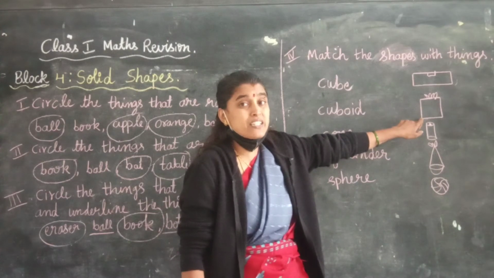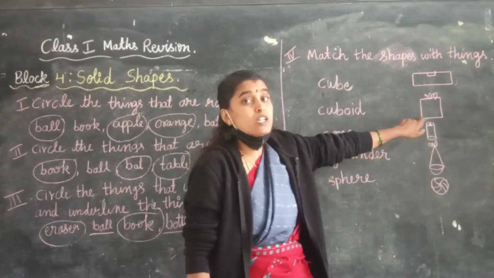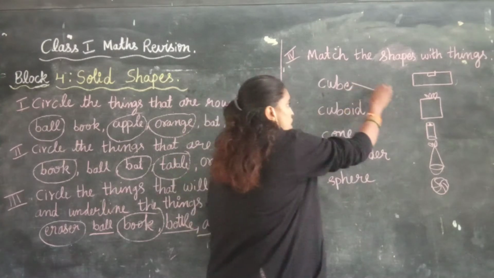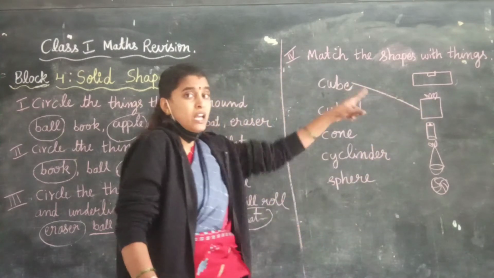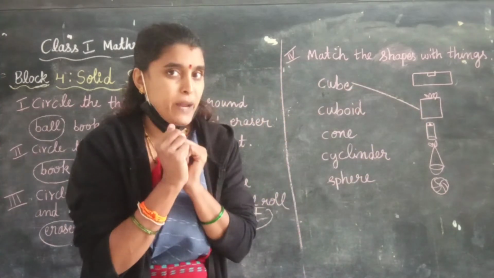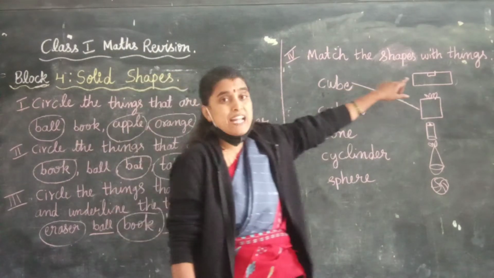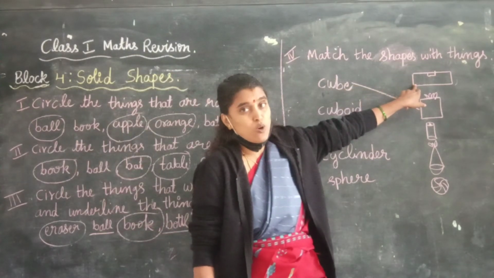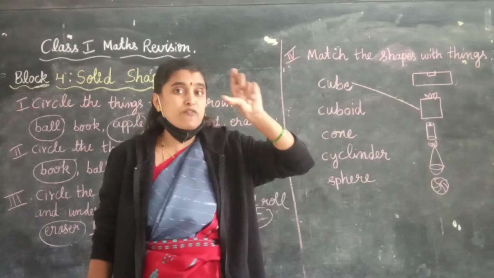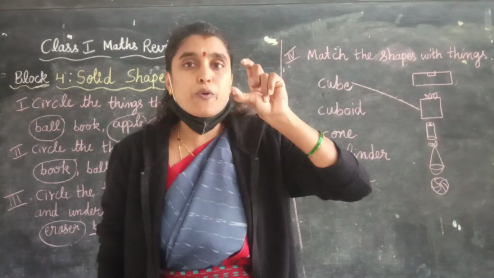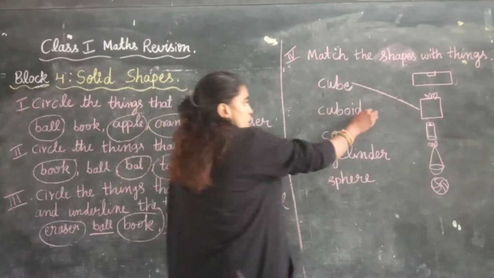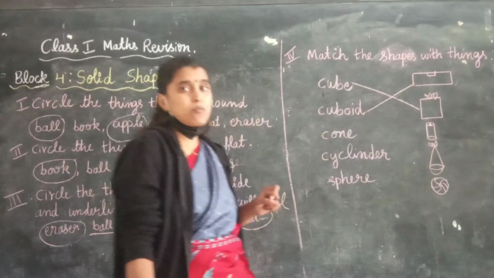See, this is gift box. Looks like cube. So match cube with the gift box. See, gift box is in cube shape. Then come to cuboid. See, cuboid should match with pencil box because the shape of the pencil box is like cuboid. See, cuboid should match with pencil box.